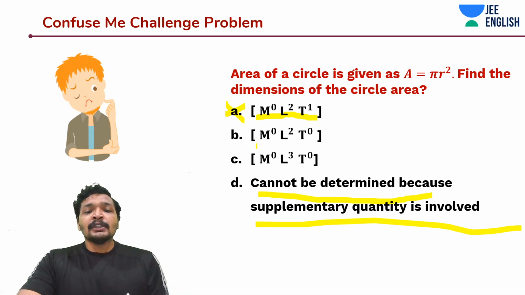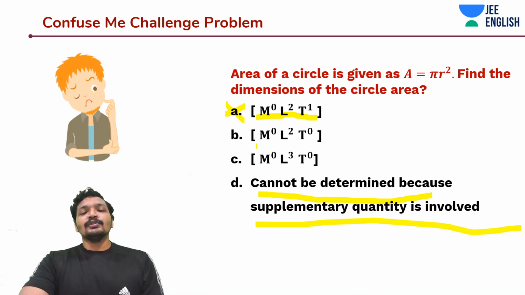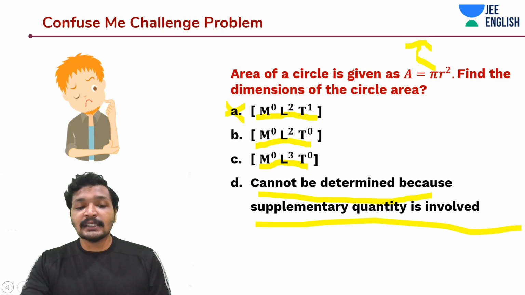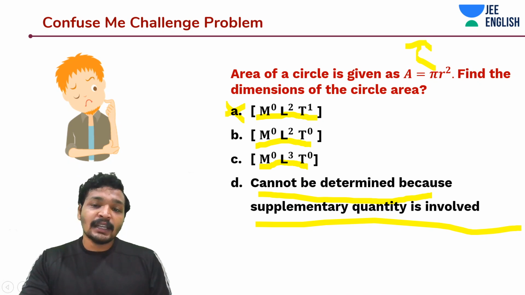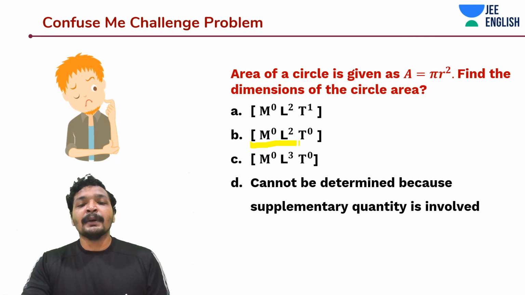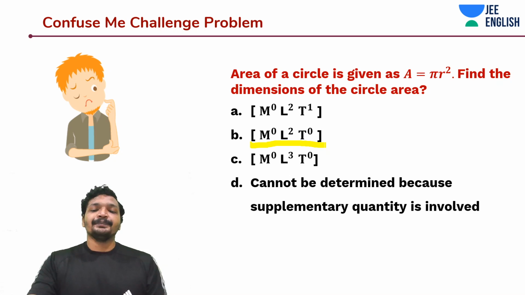Now, m to the power 0, L to the power 2, t to the power 0. Or m to the power 0, L to the power 3, t to the power 0. So what is the dimension of pi? Nothing. Nothing means nothing. So it's basically r square, L square. So the option should be m to the power 0, L square, t to the power 0.